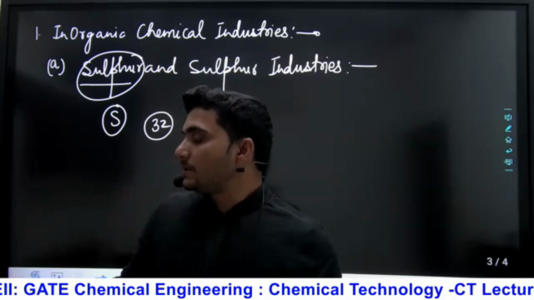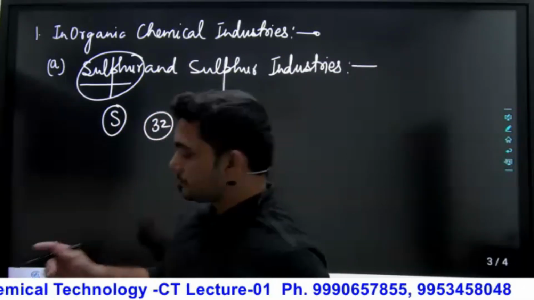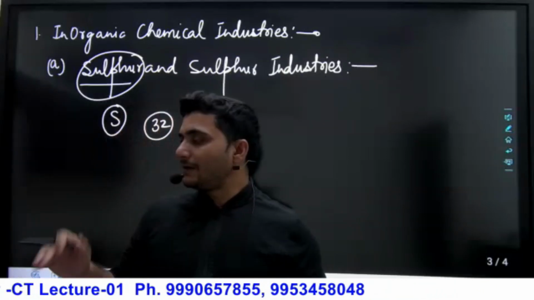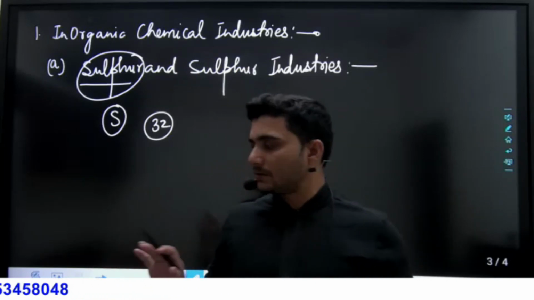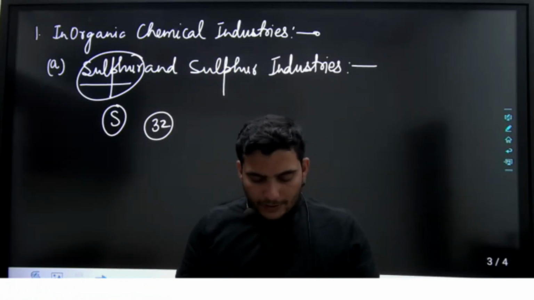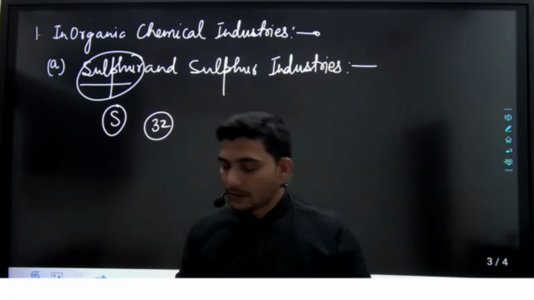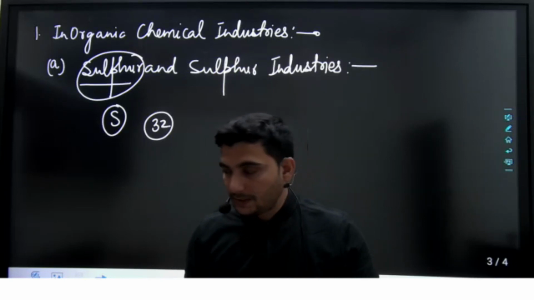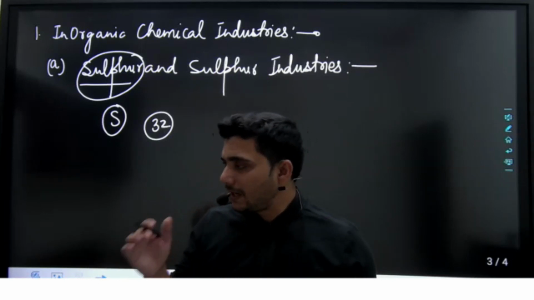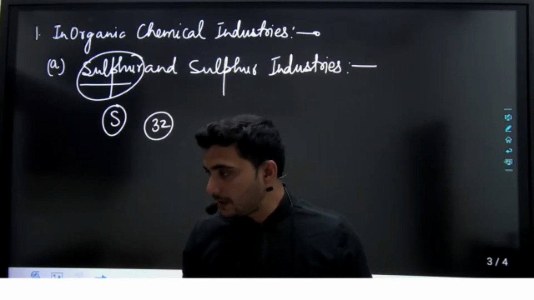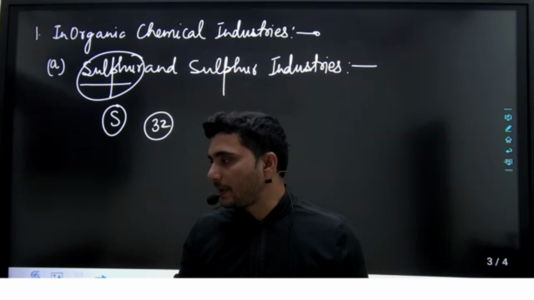But in other industries they can mine the sulfur from the rocks. So you will find it in your notes, again what I am telling you, there is no need to write down, just try to understand, because if you understand that will be more than sufficient. Sulfur is produced from iron pyrite and copper pyrite, not in India, because these are the rocks. In other countries they get the sulfur by processing iron pyrites or copper pyrites.